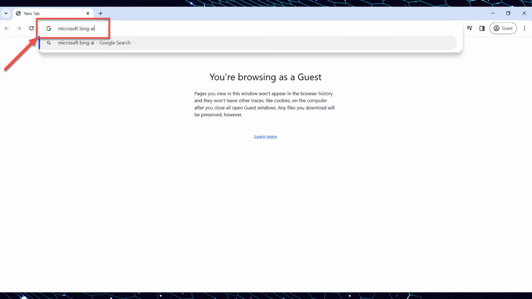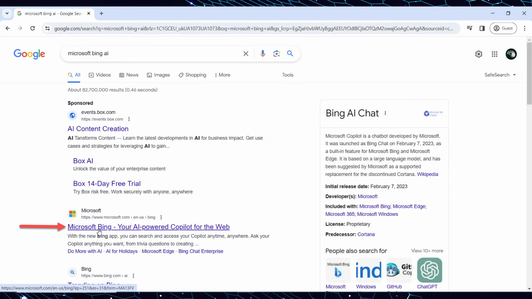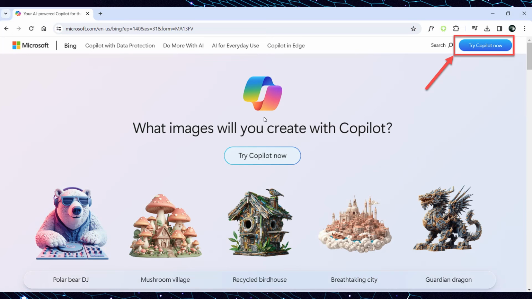Let's try to use Bing AI for testing purposes. To start using the tool, you should follow the next steps. 1. Search for Bing AI in a search engine, such as Google. 2. Click on the Microsoft link in the search results and navigate to the Microsoft.com US Bing website. 3. On the right side of the header, click on the Try Copilot Now button.